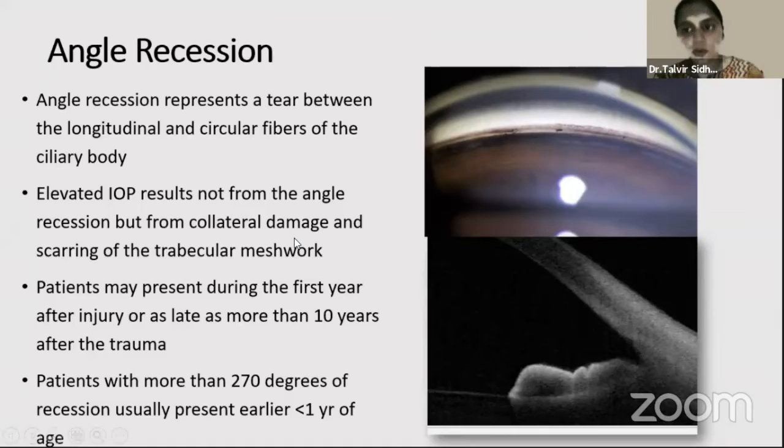A chronic form of angle closure glaucoma is the angle recession glaucoma, which happens due to a tear between the longitudinal and circular muscles of the ciliary body. The intraocular pressure actually does not elevate due to the angle recession, but due to collateral damage and scarring of the trabecular meshwork that happens.